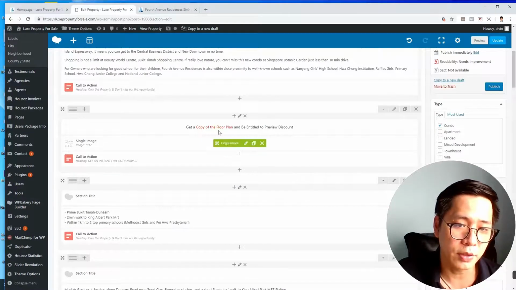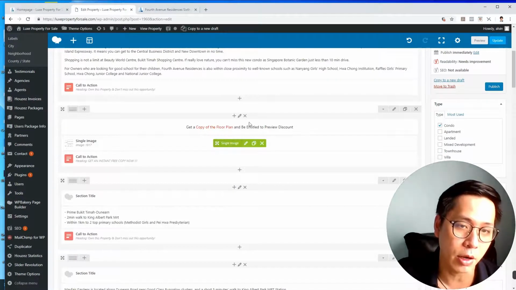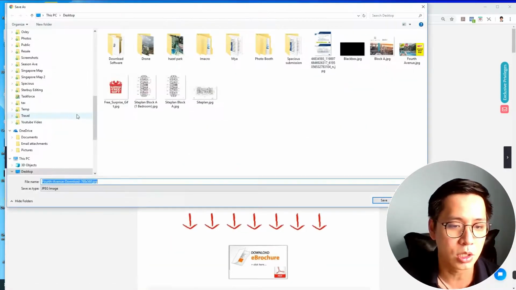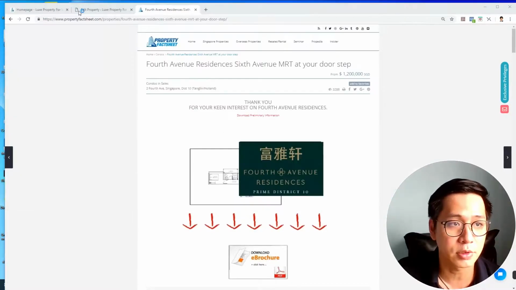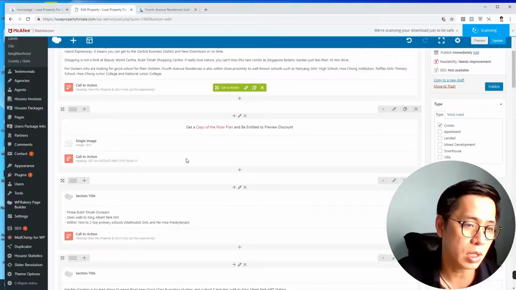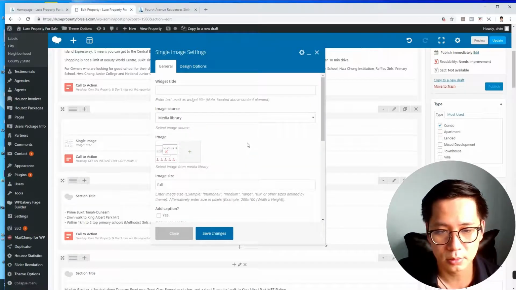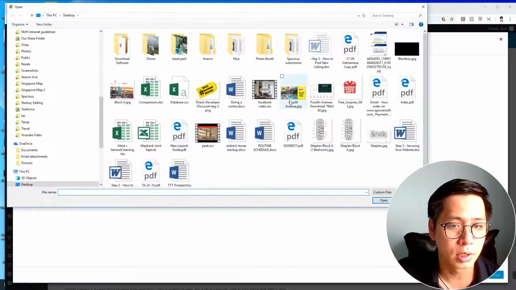Get a copy of the free floor plan. This is like a carrot to get them to send in the inquiry. You might have some images. So some image I might want to put is this image. I can save it over here as a new version. I save it onto the desktop. Okay, I have an image. You can do some image editing, up to you. So I upload the file.